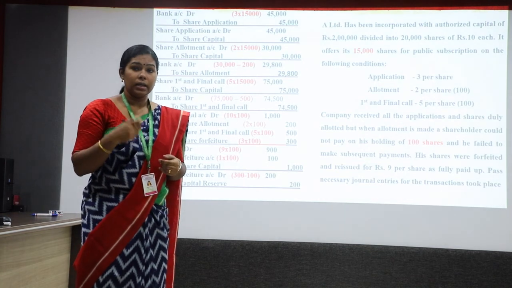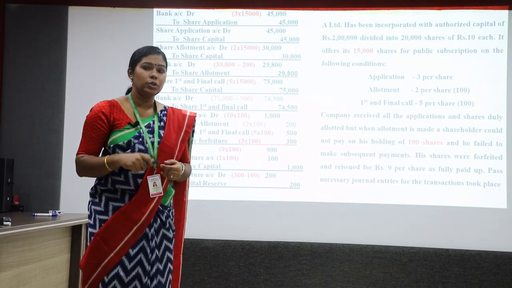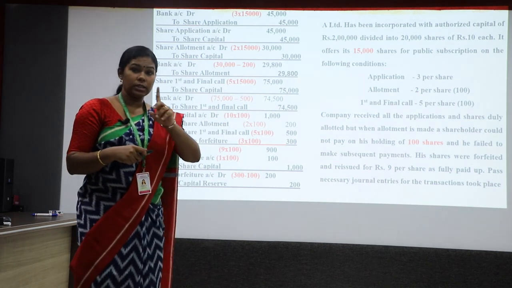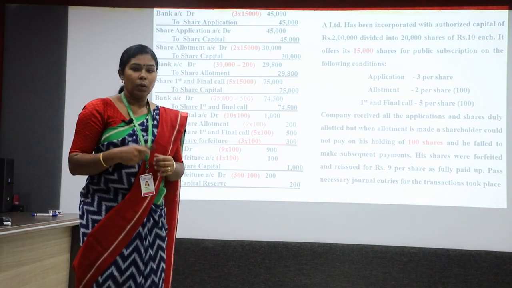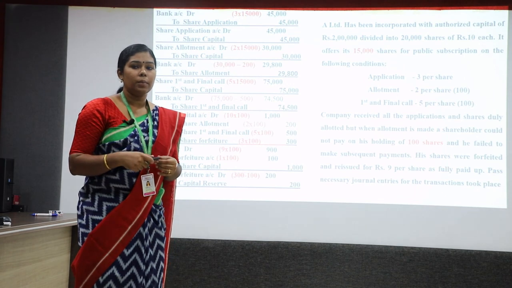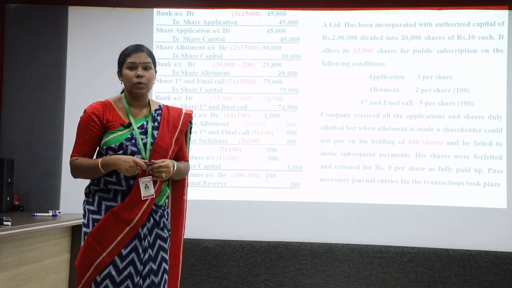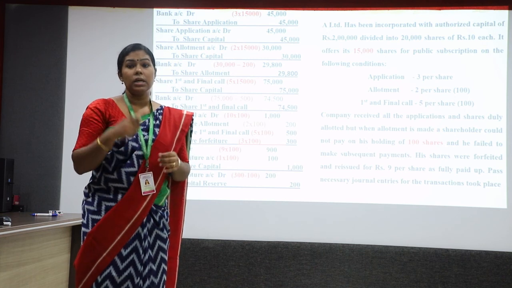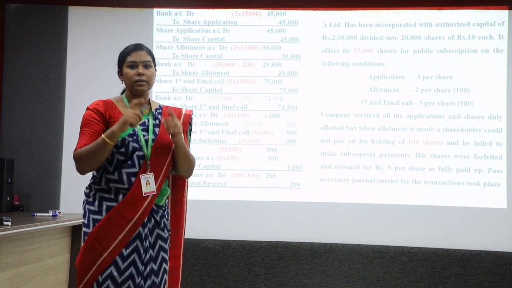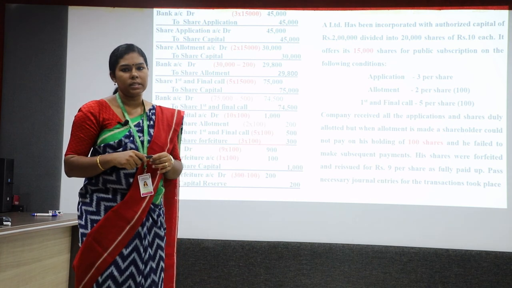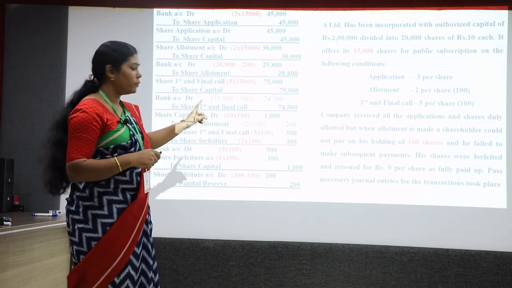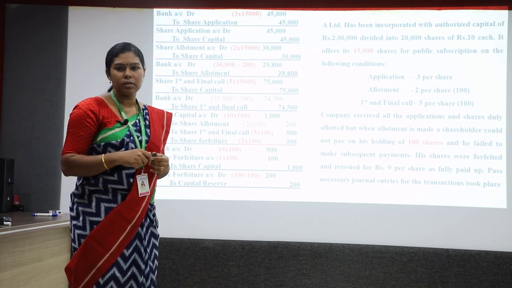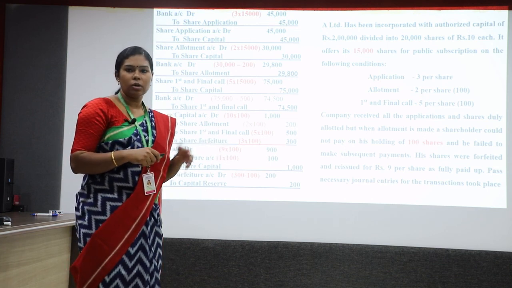Just think that if the shares are reissued at 6 rupees instead of 9, what will be the loss that the company has to incur? The company has to incur 4 into 100, that means 400 rupees loss. And that 400 rupees loss cannot be compensated by this profit in the share forfeiture, because the company has only made 300 rupees of profit. Okay, so that is not possible.